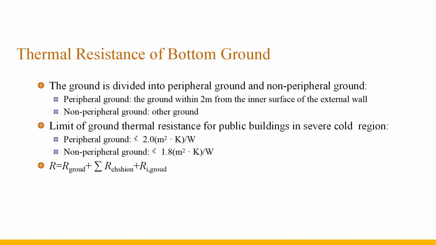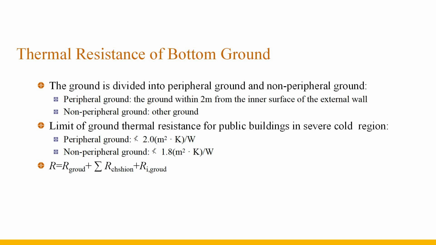The ground is divided into peripheral ground and non-peripheral ground. The peripheral ground refers to the ground within 2 meters from the inner surface of the external wall, and the other ground is non-peripheral ground. The thermal resistance of surrounding ground of public buildings in severe cold regions should not be less than 2, and that of non-surrounding ground should not be less than 1.8. Ground thermal resistance refers to the sum of the thermal resistance of the materials from the ground to the cushion layer and the heat exchange resistance of the ground upper surface.